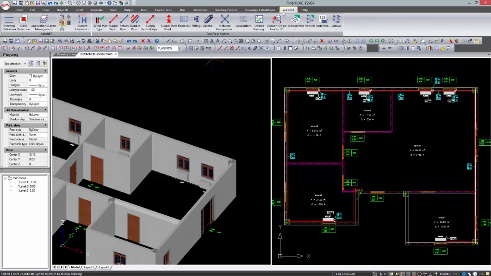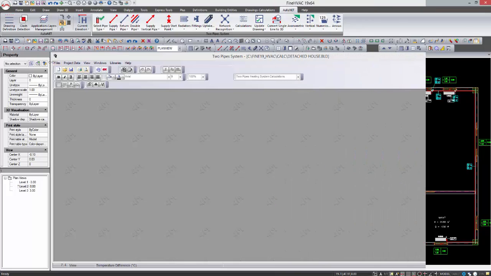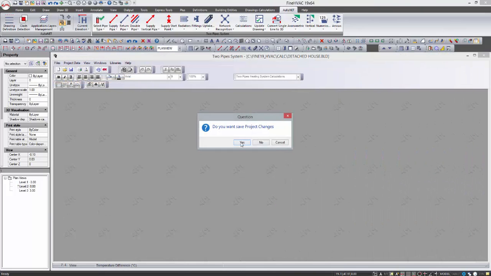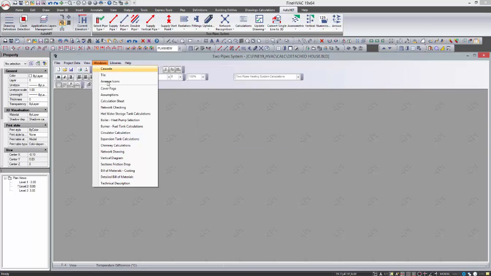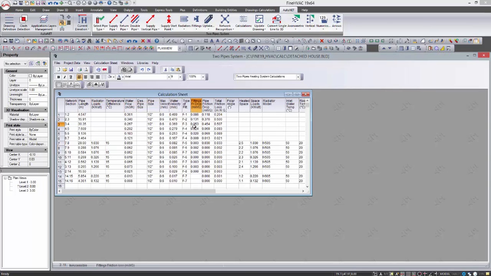In the same way, we can easily draw a two-pipe system. In a two-pipe system, you can design only the supply network. As soon as you proceed to the calculations, the program will automatically double the length, so as to calculate the return network as well.